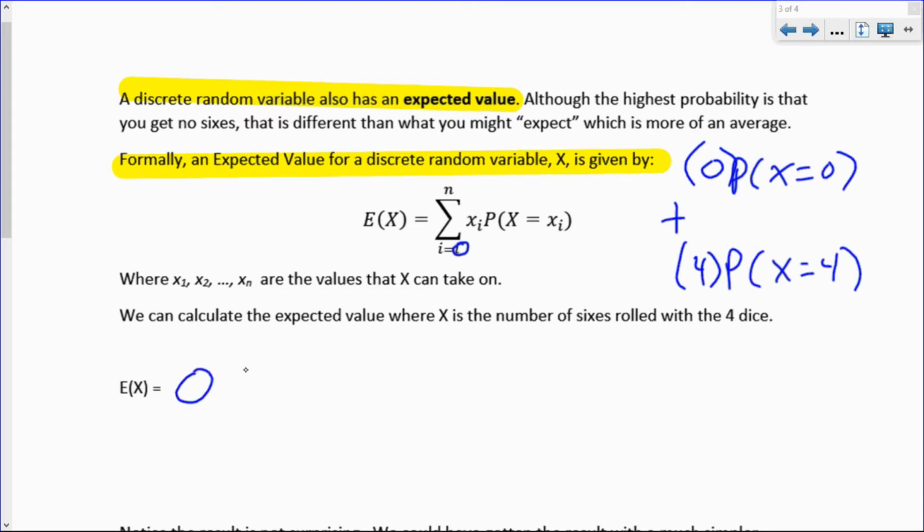Starting with 0 as an outcome, 0 sixes, that had a probability of 0.482253, plus the probability of getting 1 six times 1.